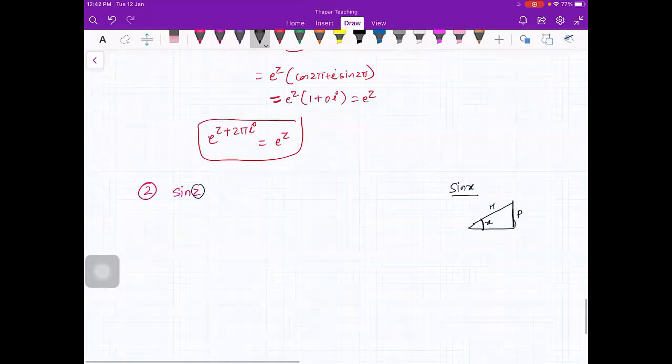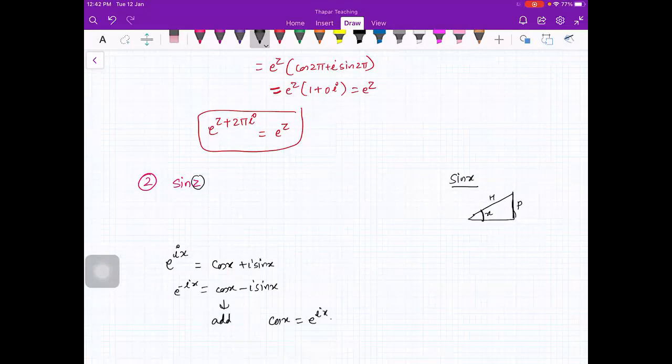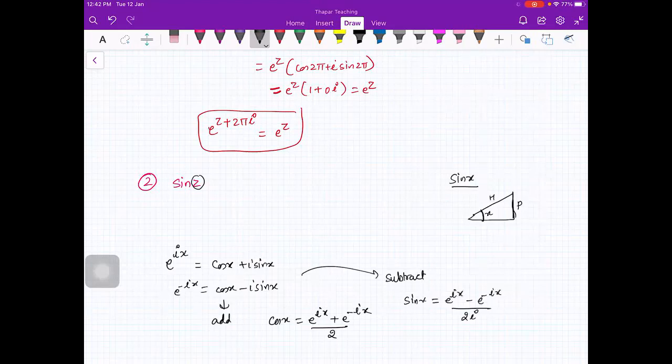We already know that e raised to power iota x is cos x plus iota sin x. So e raised to power minus iota x will be cos x minus iota sin x. If I add them, I'll get cos x as e raised to power iota x plus e raised to power minus iota x upon 2, and if I subtract them, I'll get sin x as e raised to power iota x minus e raised to power minus iota x upon 2 iota. Okay.